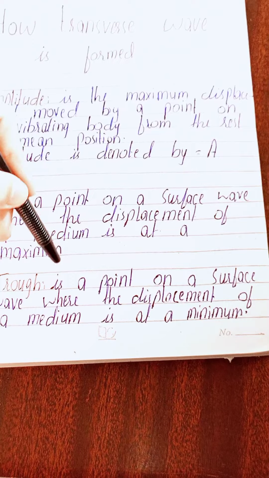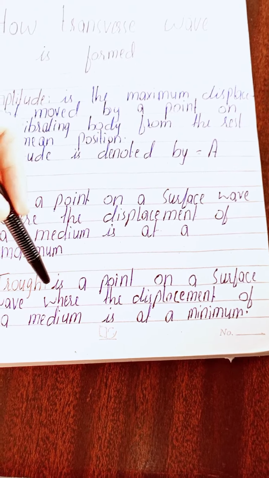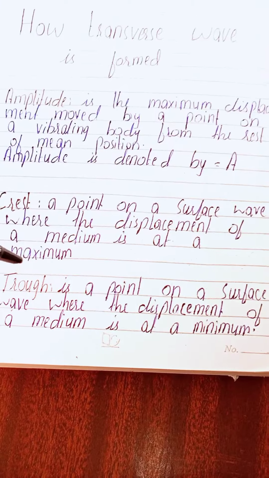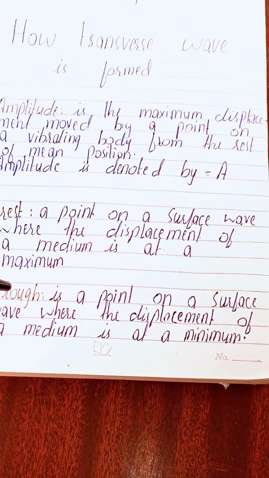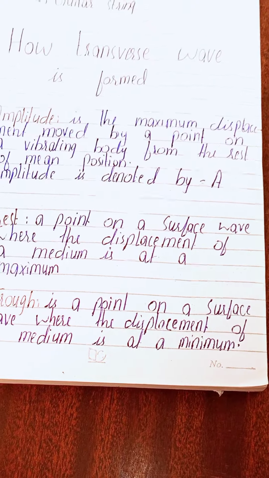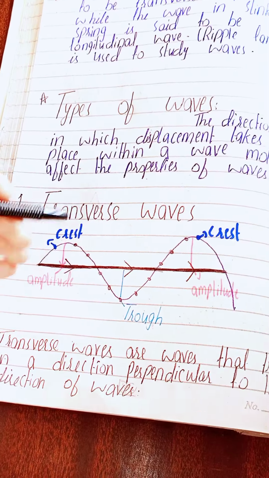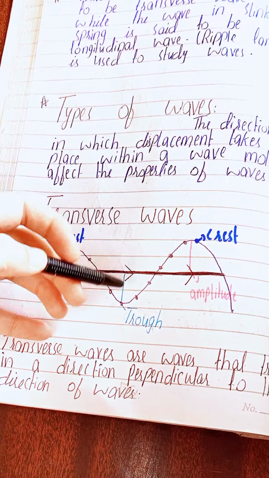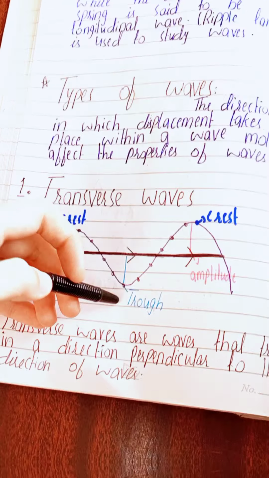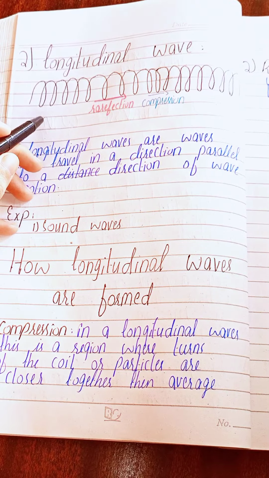Trough. A trough is a point on the surface wave where the displacement of the medium is at its minimum. वो point होता है surface of the wave पे जहाँ पर displacement of a medium minimum होता है. जैसे यहाँ पे जो wave up से down आई तो जो down तक का distance है displacement form हुआ जिसे हम trough कहते हैं.